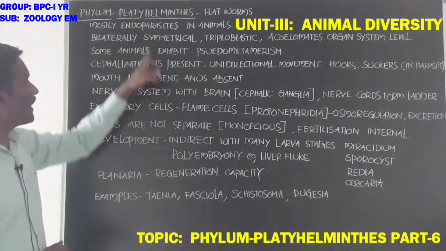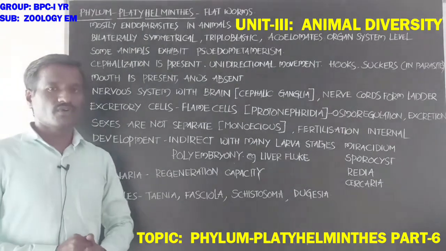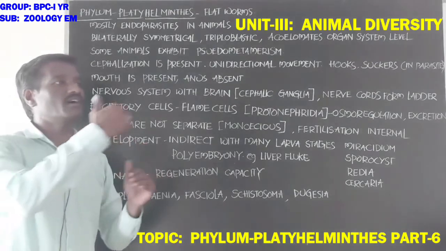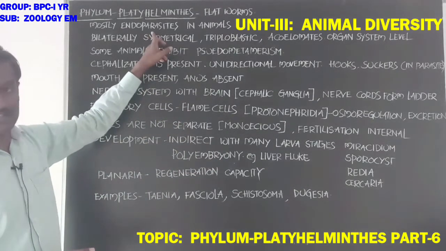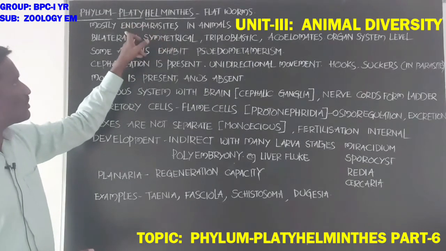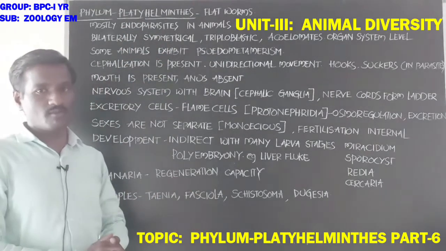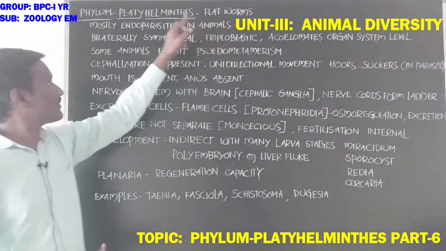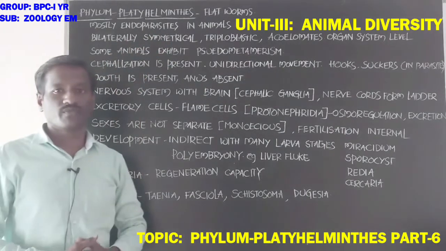Endoparasite means these animals live in the body of another animal, as a parasite, in the inner body of another animal.